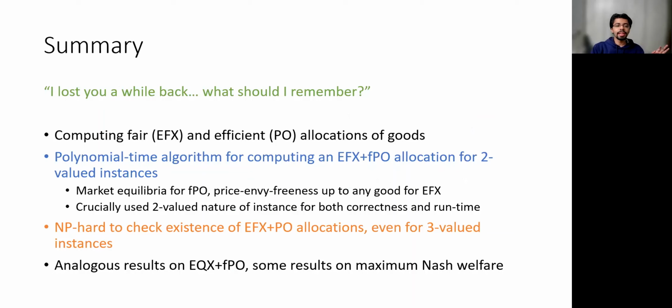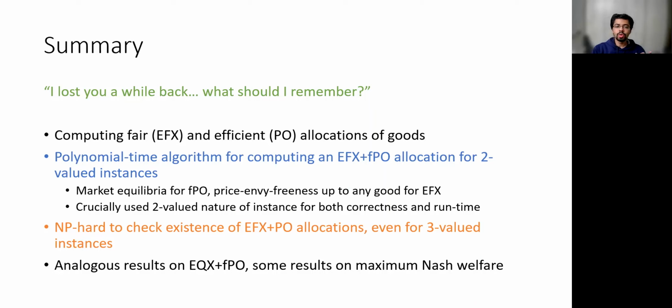So to quickly summarize, this talk was about computing allocations that are envy-free up to any good and Pareto optimal. We presented a polynomial time algorithm for computing an EFX plus FPO allocation for the class of two-valued instances, where this algorithm used market equilibria for ensuring Pareto optimality and a relaxation of price envy-freeness to ensure EFX.